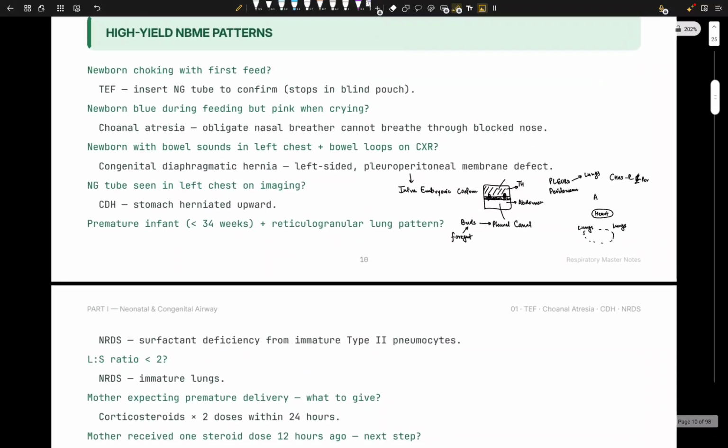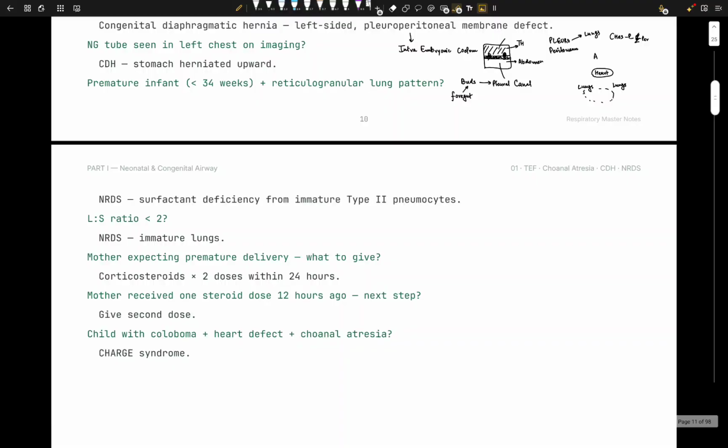Okay, leave it. So we give just dexamethasone and betamethasone, simply. The mother received one steroid dose 2 hours before. Next step, give the dose immediately.